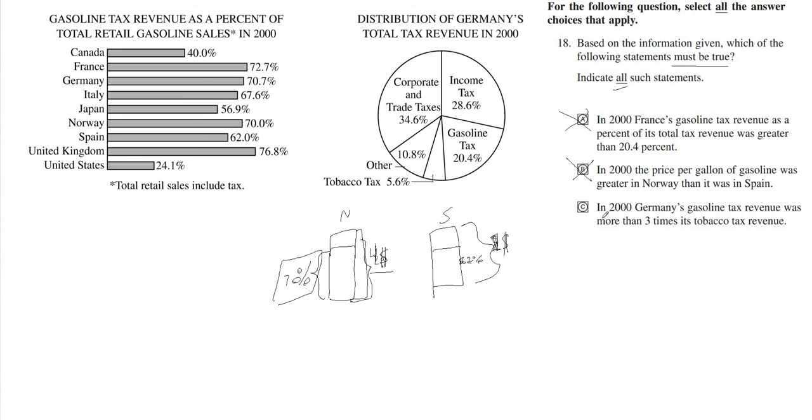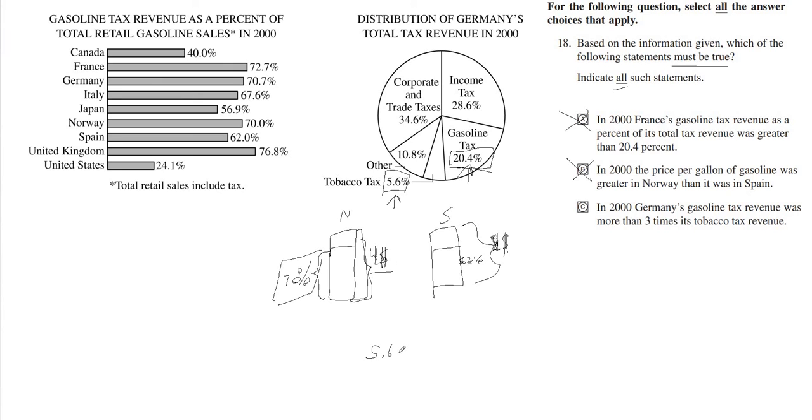So now we look at C. In 2000, Germany's gasoline tax revenue was more than 3 times its tobacco tax revenue. Okay, so now we're talking 2000 Germany, and we're talking about tobacco tax revenue, gasoline tax revenue. We have tobacco tax right here. It's 5.6. We have the gasoline tax revenue. It's 20.4. So was this equivalent to 3 times this? Let's find out really quick. I'll just circle those a little bit better for you. So is this 3 times of this?